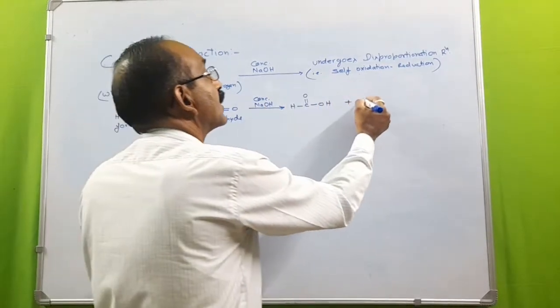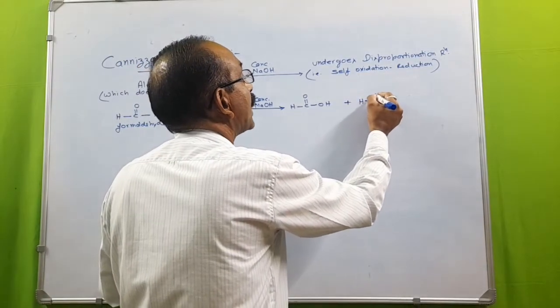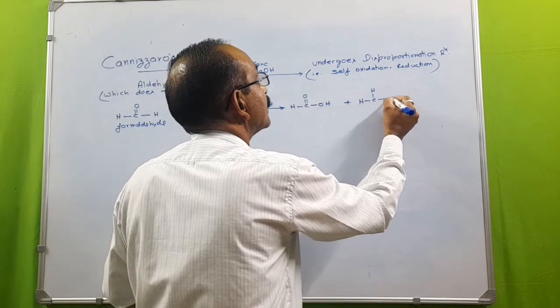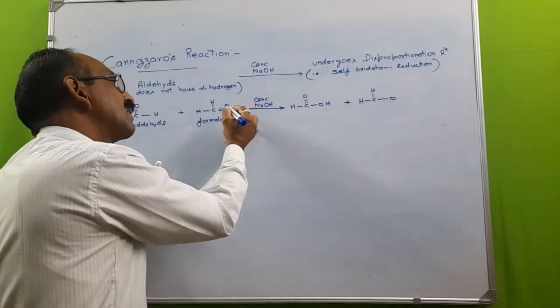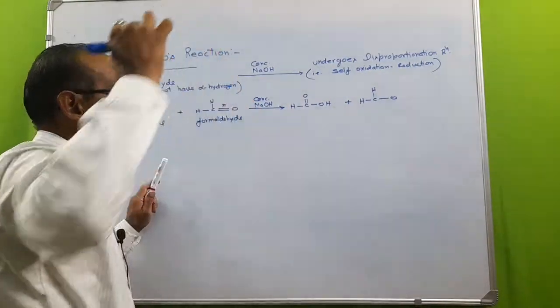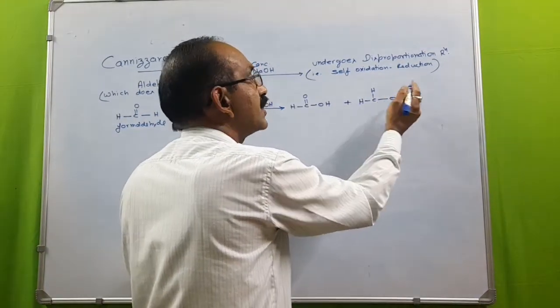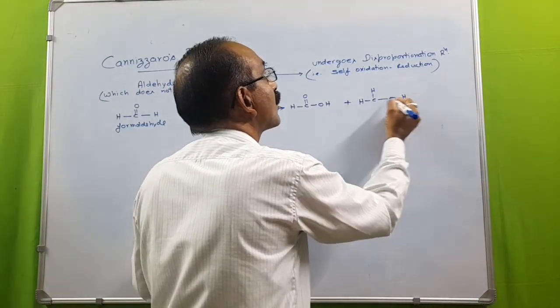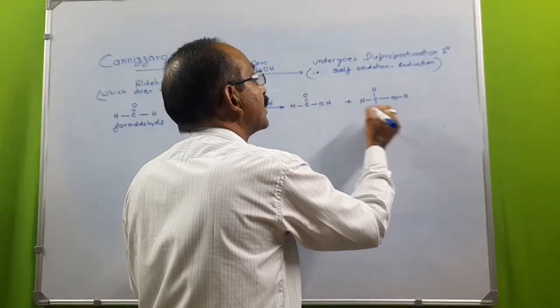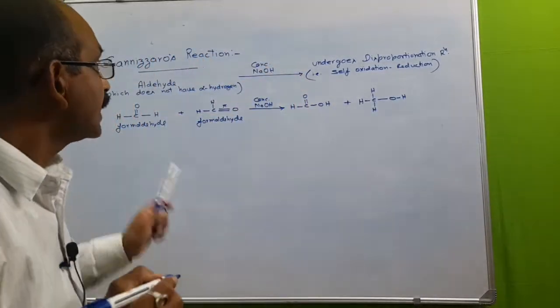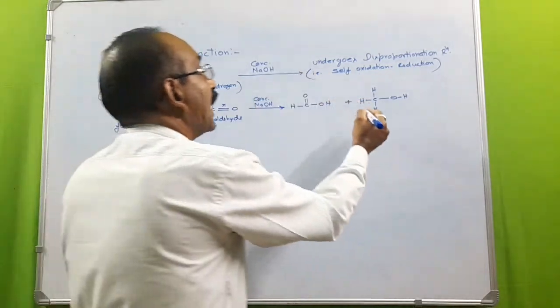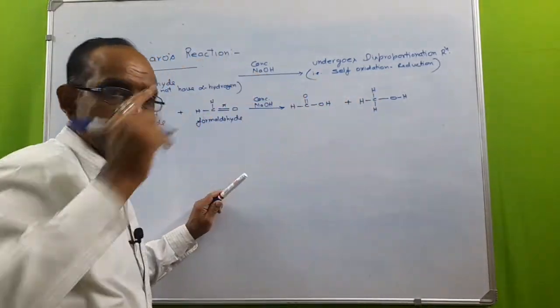As you know, during reduction, two hydrogen atoms are consumed. So here one of the pi bonds breaks, and as we break the bond between carbon and oxygen, one hydrogen forms a bond with the oxygen, the other with the carbon. In this way, we get the alcohol and carboxylic acid.